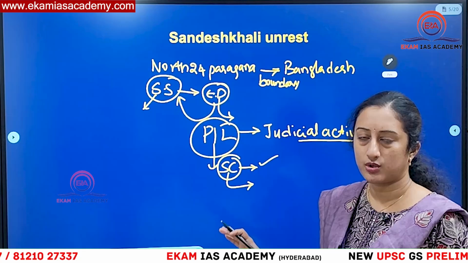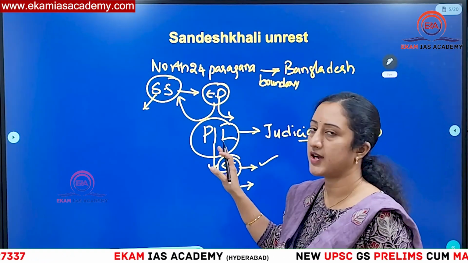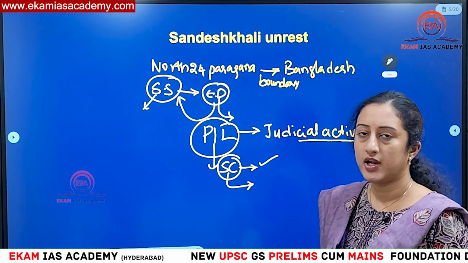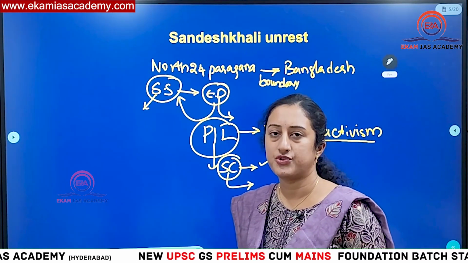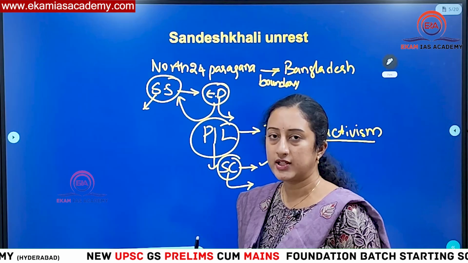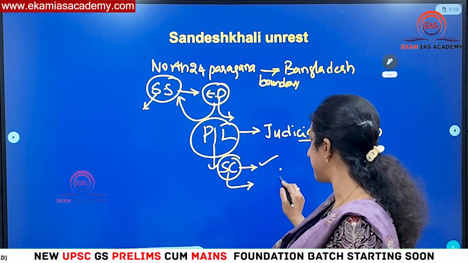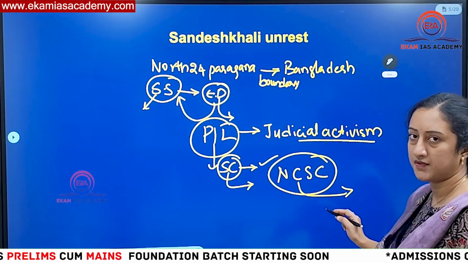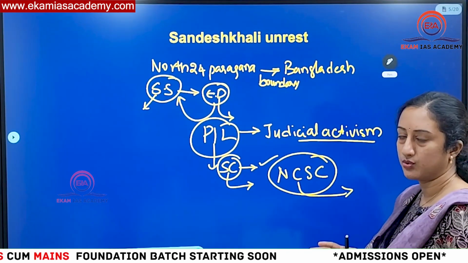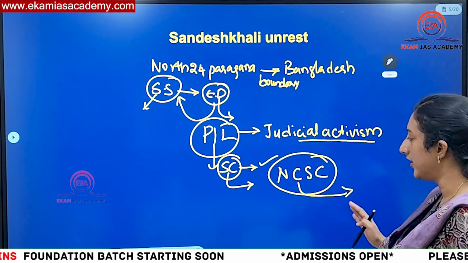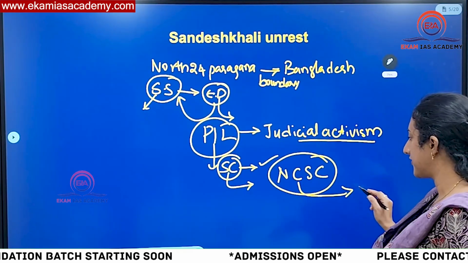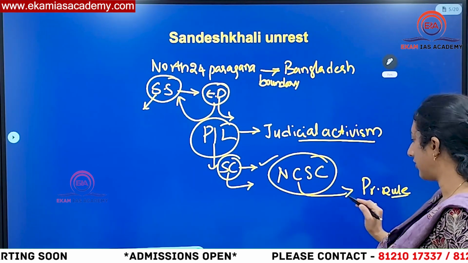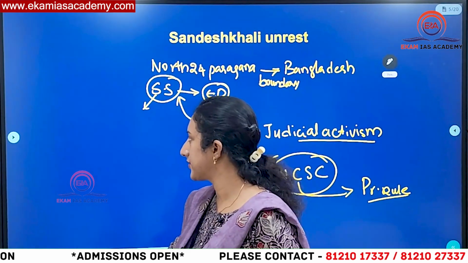This is all related to the Sandeshkhali violence. In this violence, so many women were subjected to harassment and torture by these persons. And even after these demonstrations, they got some threat calls and all. In the wake of this, NCSC has recommended, because this is the main constitutional body safeguarding the rights of scheduled castes, and the main people who suffered in this violence or unrest were scheduled caste women. So NCSC has recommended that even President's rule has to be imposed in the state of West Bengal. In the light of this, we'll understand what is happening.